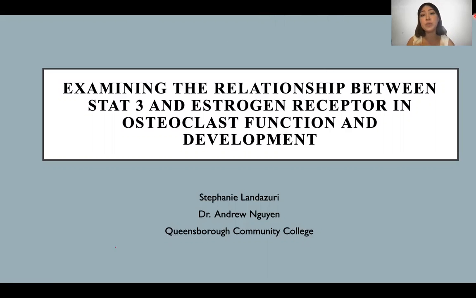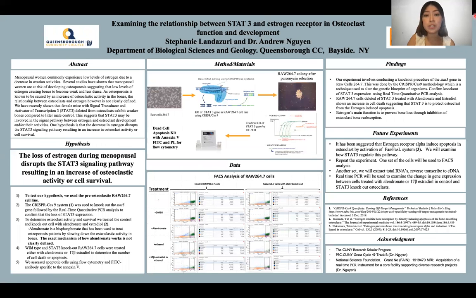Examining the relationship between STAT3 and estrogen receptor in osteoclast function and development. Osteoclasts and osteoblasts are cells responsible for bone formation and reabsorption. Here's an overview of my project.